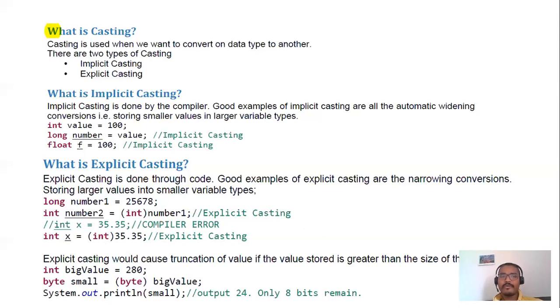But when you are converting a larger data type to a lower range data type, you have to cast it explicitly through the code. That's why it's known as explicit casting. If you don't cast properly, it will throw a compilation error. Explicit casting is also not recommended because it can cause truncation of values.